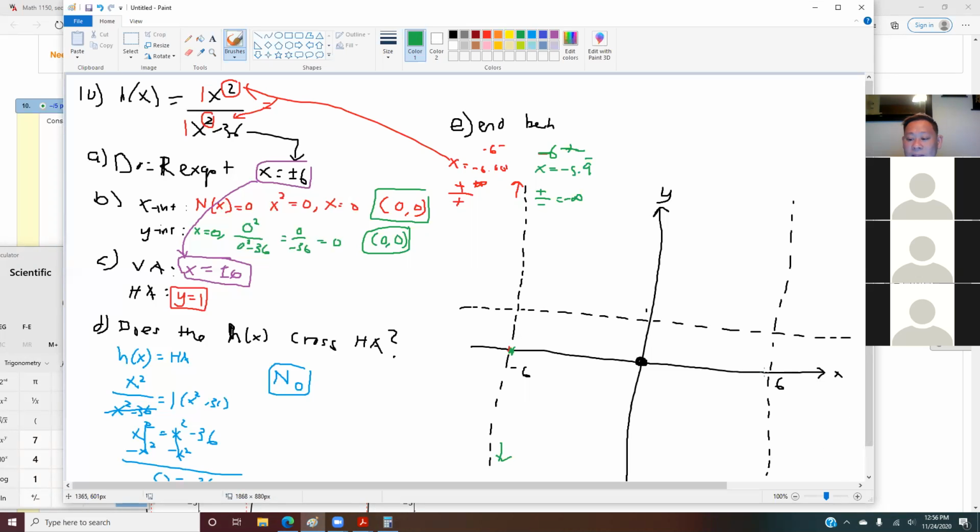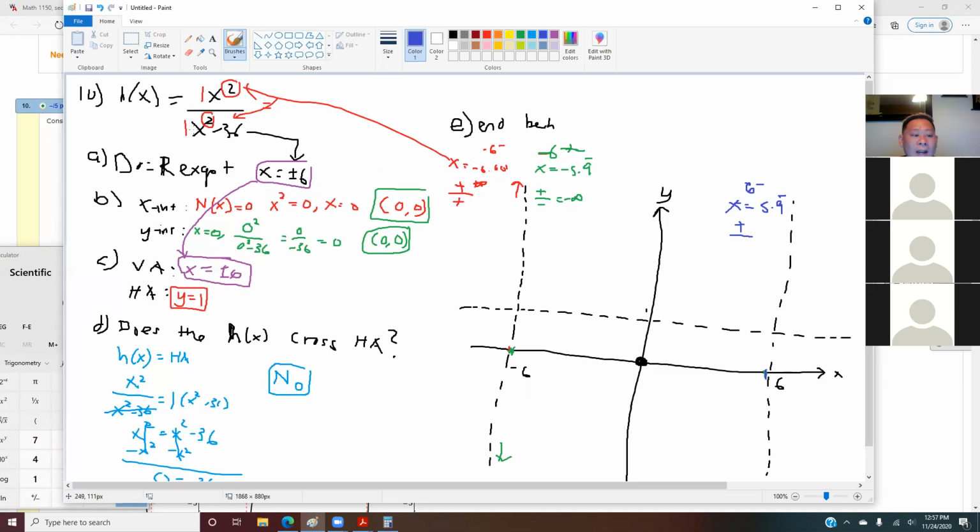Next, we do 6 minus. What number should we use for 6 minus? X equals to what? 5.9999, and plug it back into this function. 5.999 squared is a positive.